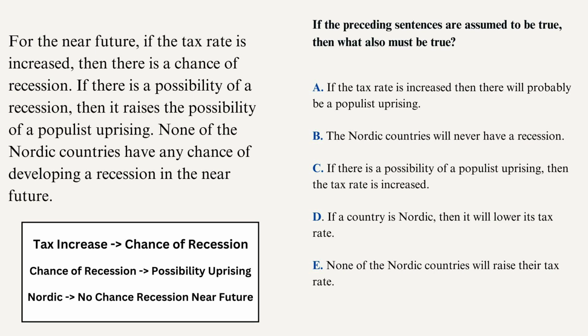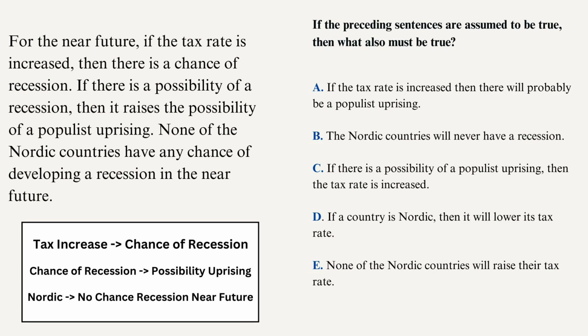If that's still confusing, another example would be no cat is a dog. So no cat is a dog basically means if you happen to see a cat, it can't be a dog. So once again, that no goes in the back end, the necessary condition. And there's one last thing we need to discuss before looking at the answers. So you can know that these conditionals you could link up. And there's a couple different ways, but one possible way is if you look at the first and second conditional, they both talk about recession. So basically, if you have a tax increase, then there's the possibility of an uprising.